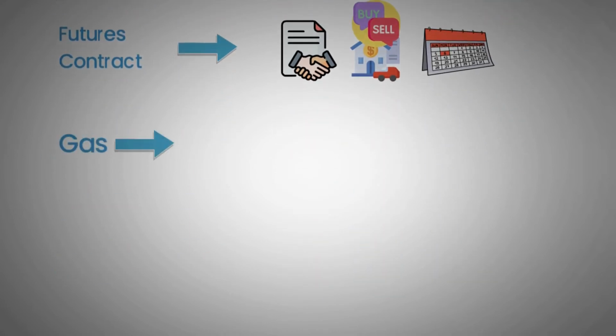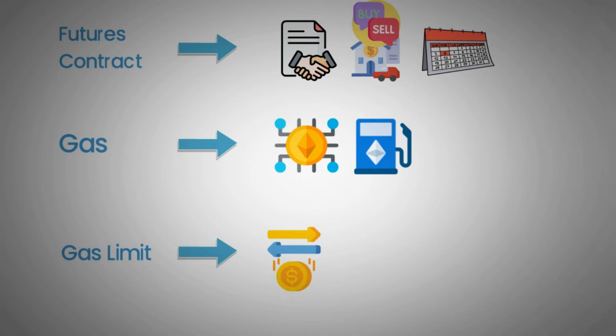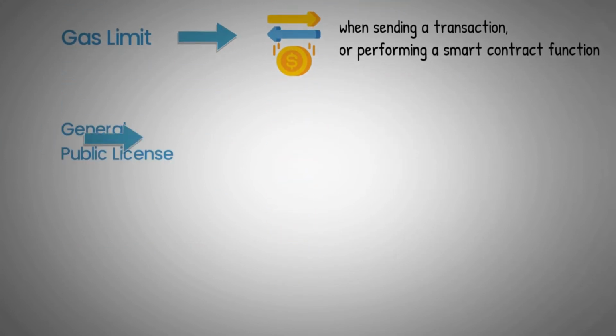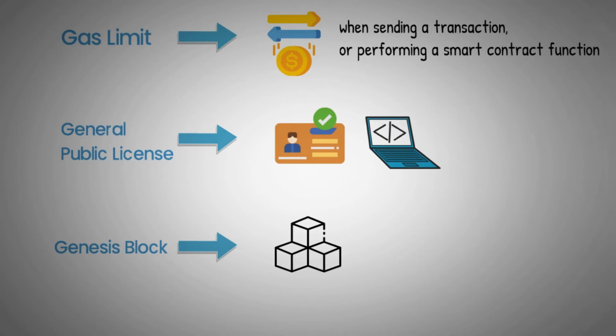Gas. The pricing mechanism employed on the Ethereum blockchain to calculate the costs of smart contract operations and transaction fees. Gas limit. The maximum price a cryptocurrency user is willing to pay as a fee when sending a transaction or performing a smart contract function. General public license. License allowing users to copy and modify software, but requires the works to be distributed under the same license. Genesis block. The first ever block recorded on its respective blockchain network, also referred to as Block 0 or Block 1.